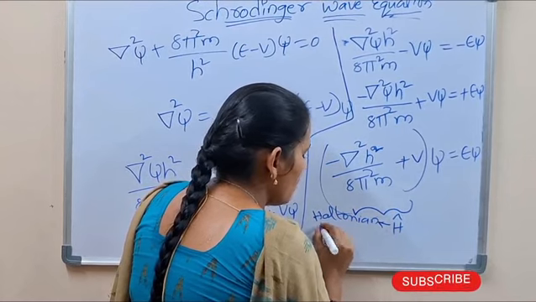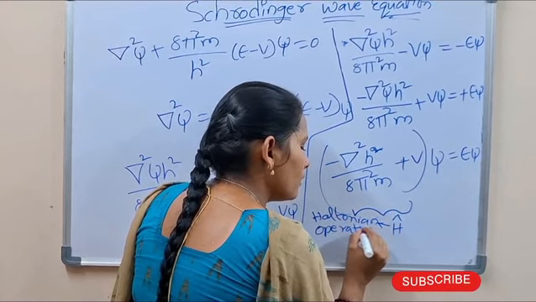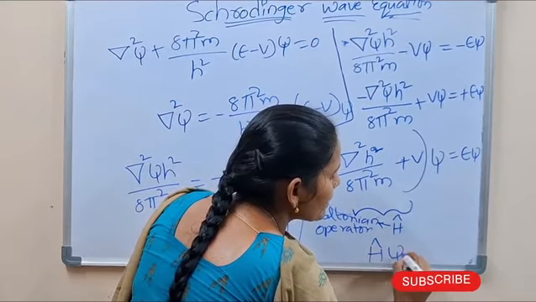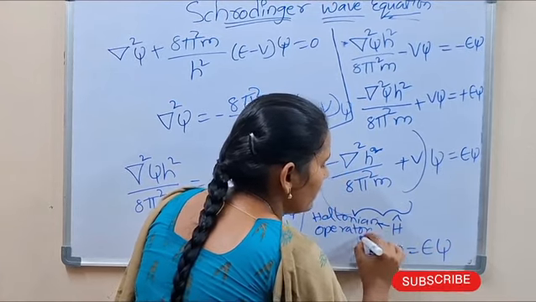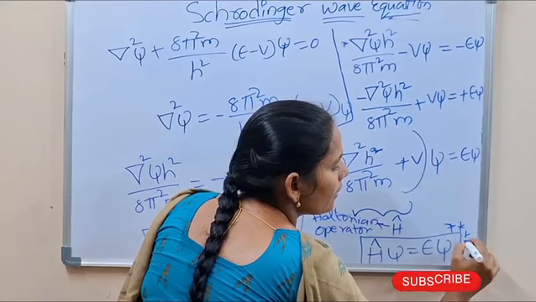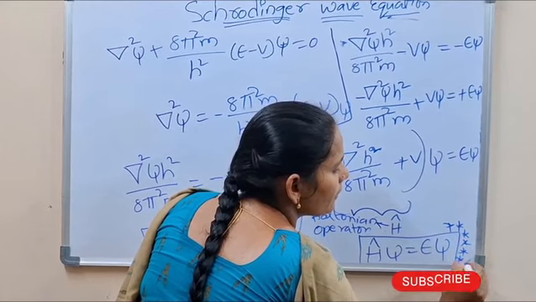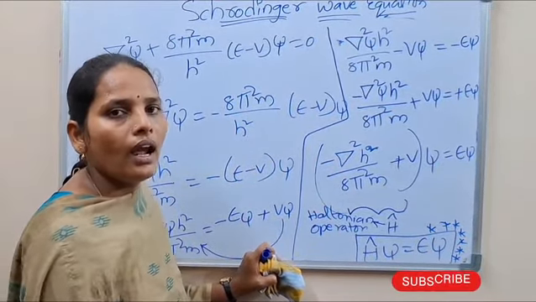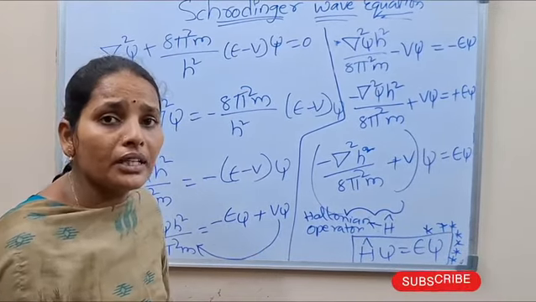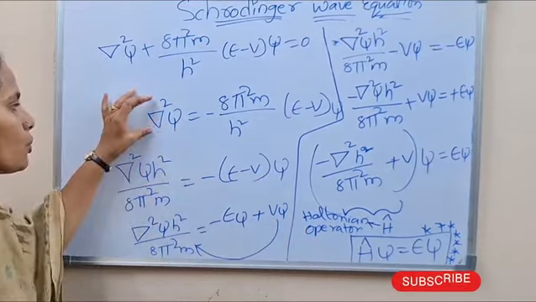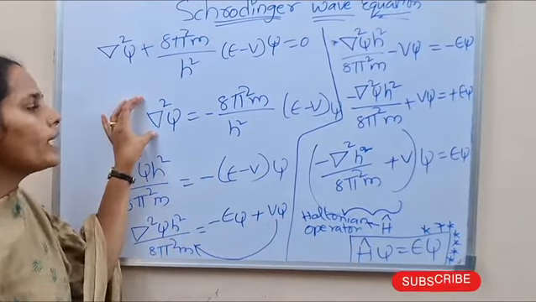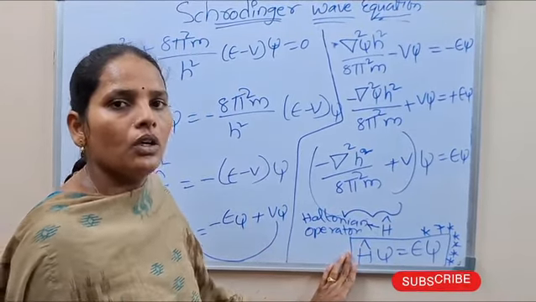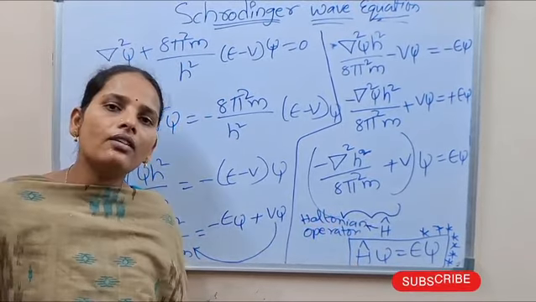By using H cap we write H cap into psi equal to E into psi. This is the major equation of the Schrodinger wave equation. By using this equation we can find the radial parts and angular parts of the electrons. Here we are using two mathematical operators: del square is the Laplacian operator and H cap is the Hamiltonian operator. This is the conclusion for the Schrodinger wave equation.